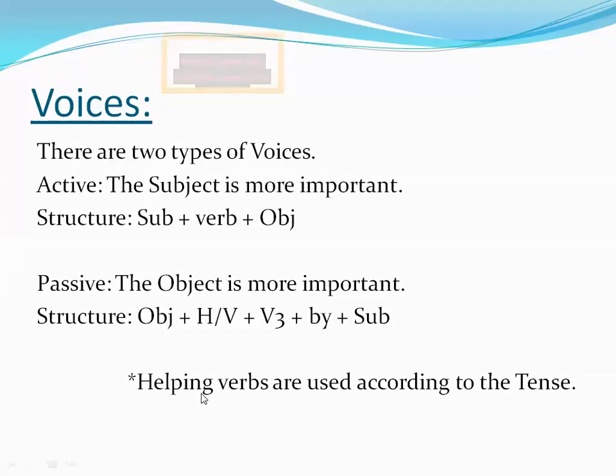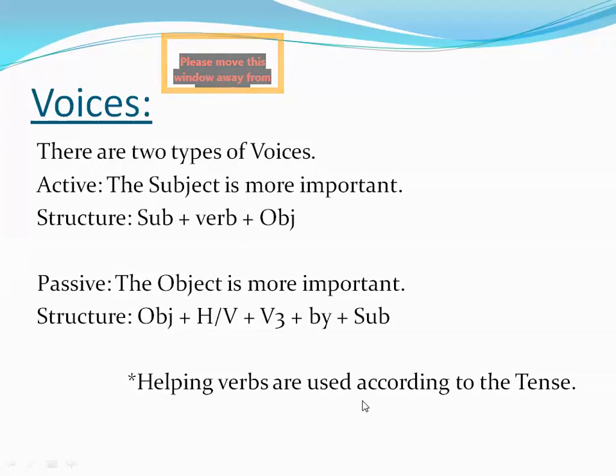Now helping verbs are used according to the tense. If you see the structure of passive voice, it is object plus helping verb. This is a general structure because no verb form is written over here. The passive general structure is object plus helping verb.